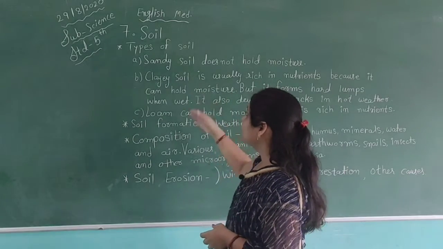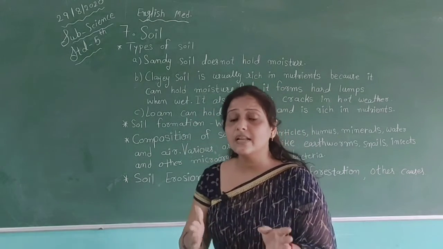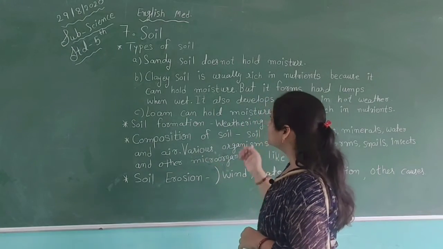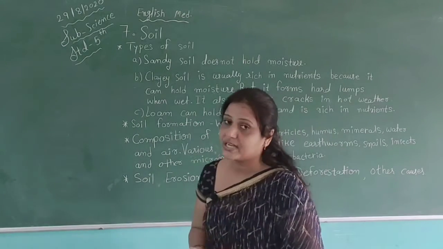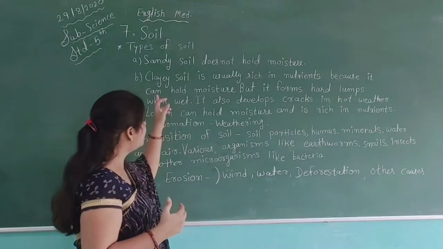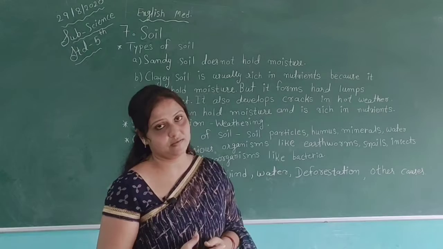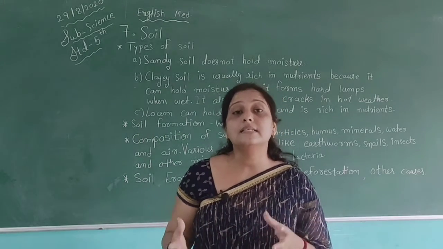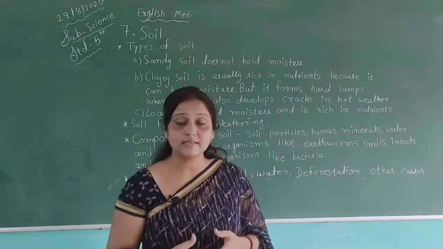Then the other type is clay soil. Clay soil is somewhat different from sandy soil. Clay soil is usually rich in nutrients compared to sandy soil, because it can hold moisture. Sandy soil does not hold moisture, but clay soil does.